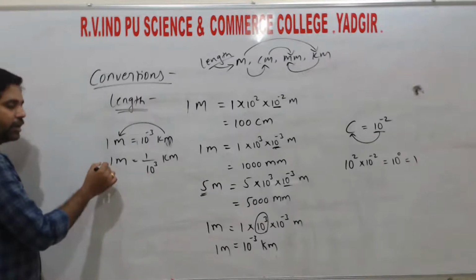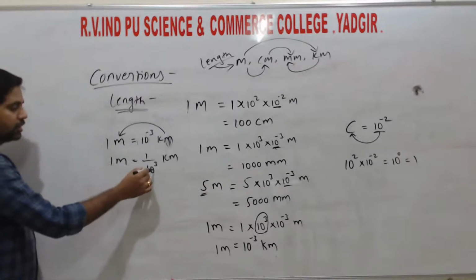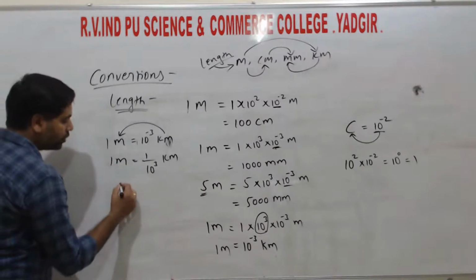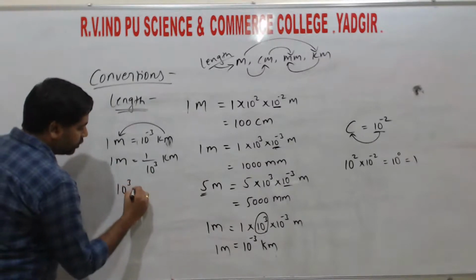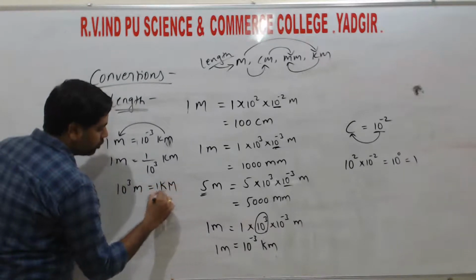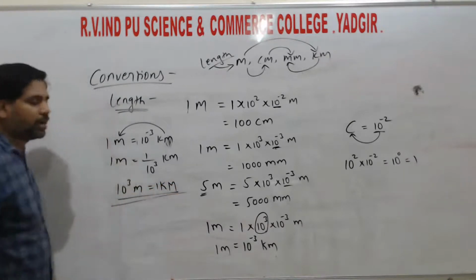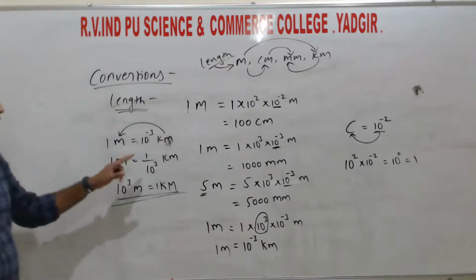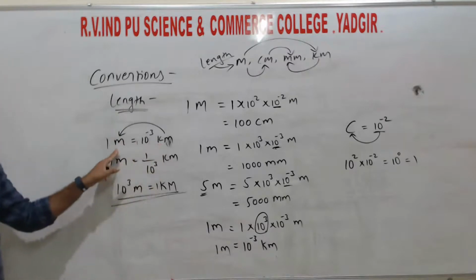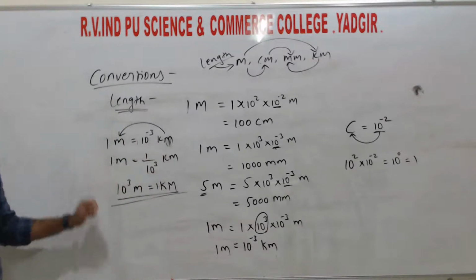Then if we shift to the LHS, it goes to the numerator, so 10 to the power of 3 meter is equal to 1 kilometer. Right? Vice versa, we can convert meter into kilometer and kilometer into meter.